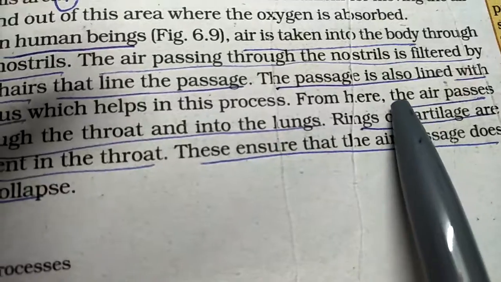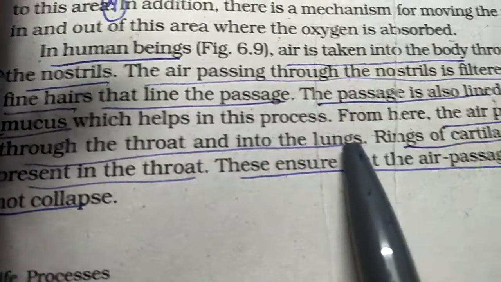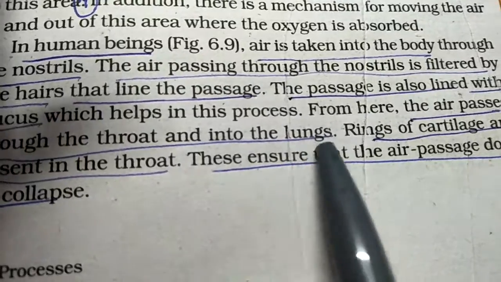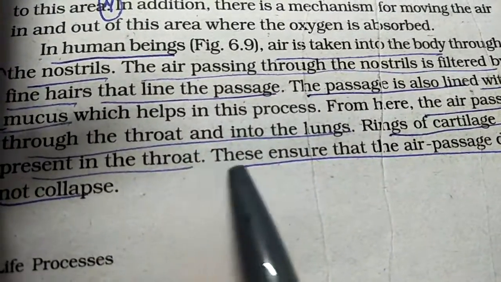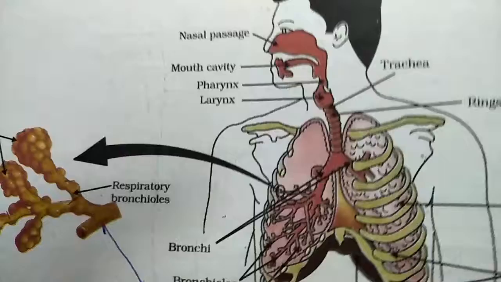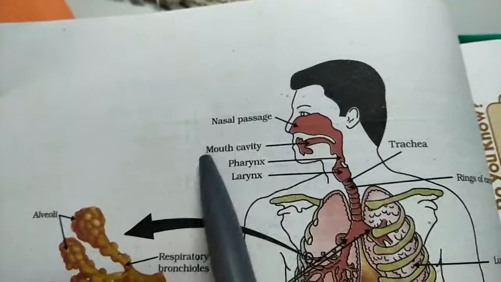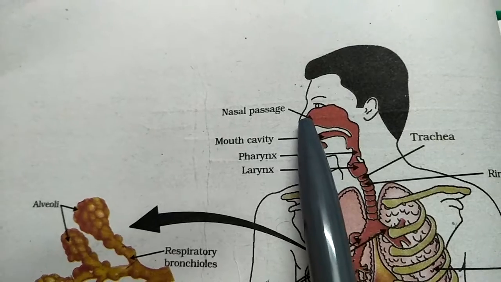This air then passes through the throat into the lungs. Before going to the lungs, there are rings of cartilage present in the throat. You have to turn the page and see the diagram on the next page. In this diagram it is clearly seen that this is the nostril, the nasal passage.